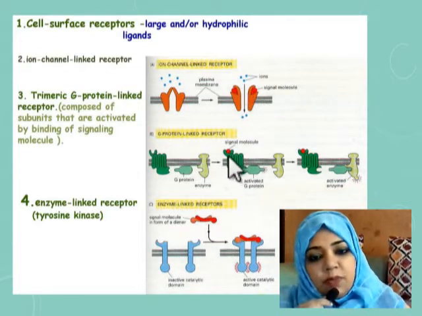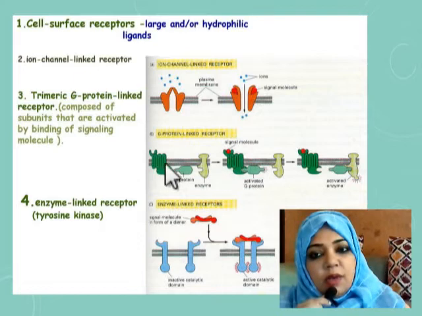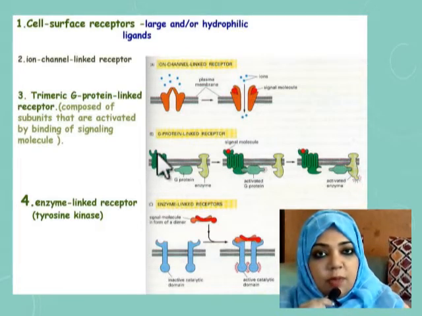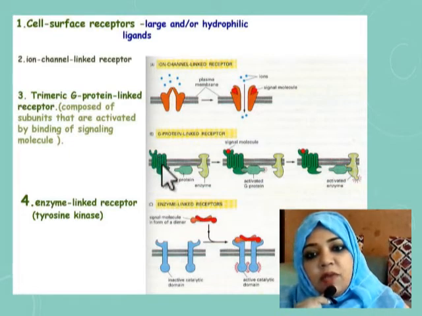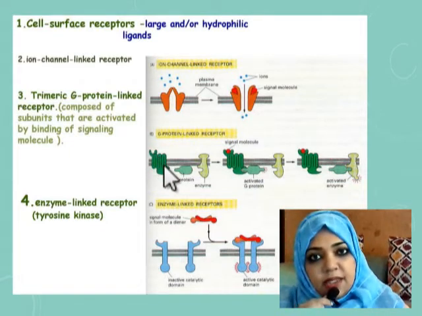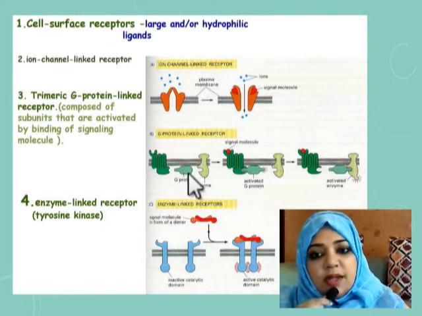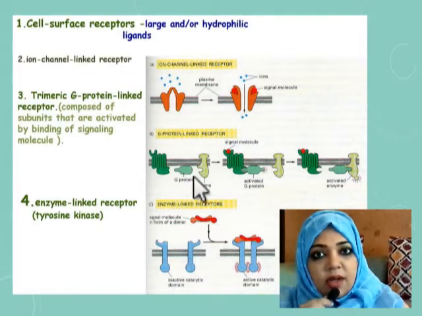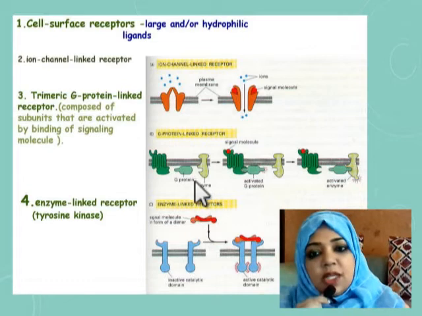Then we have the G protein receptors, which are mainly for the protein hormones and they work with the cyclic AMP second messenger system, and we will learn this in detail in later lectures. So I am not going into this now.